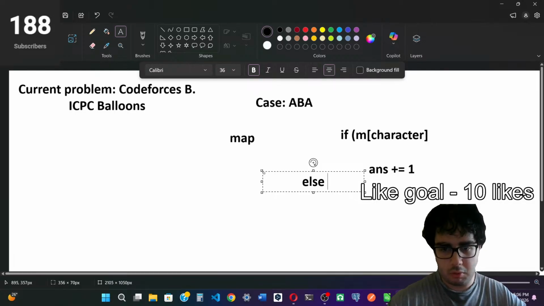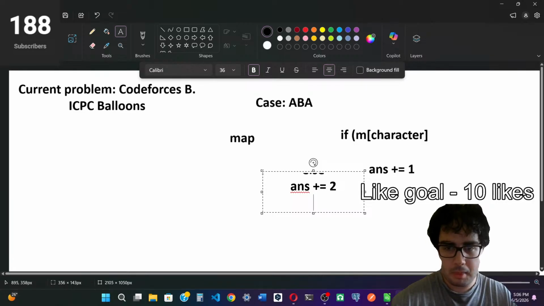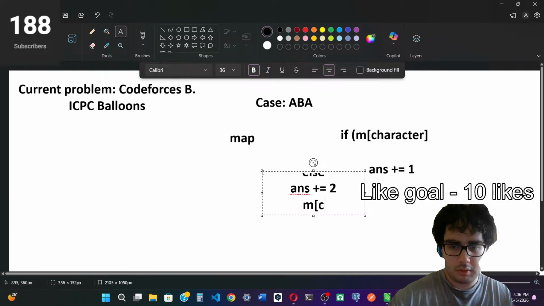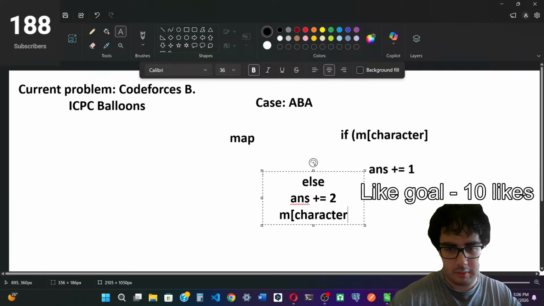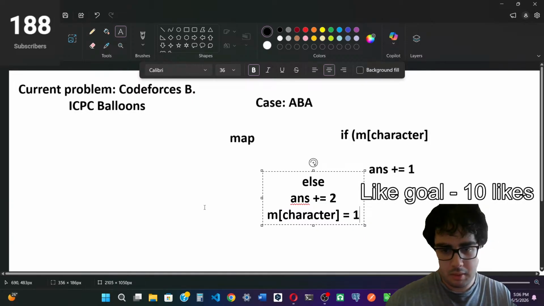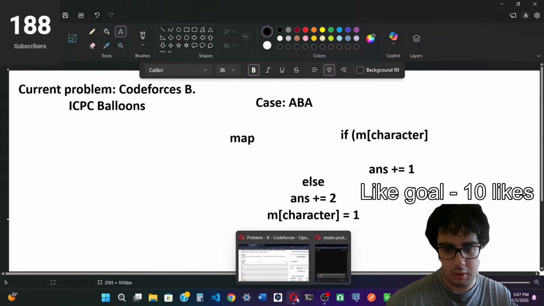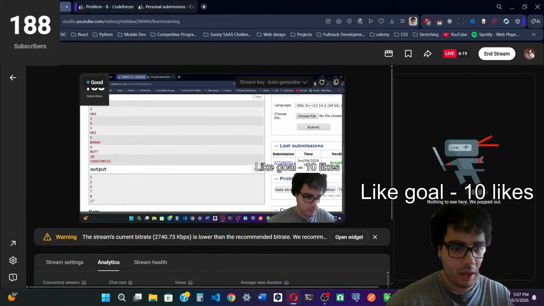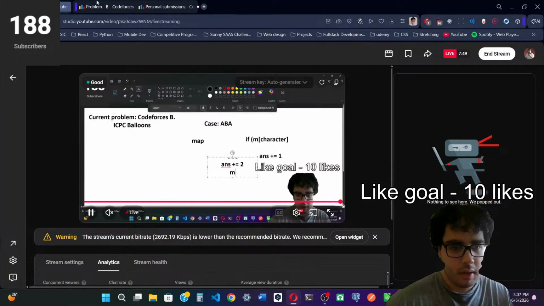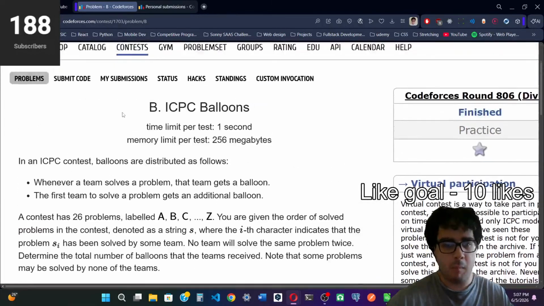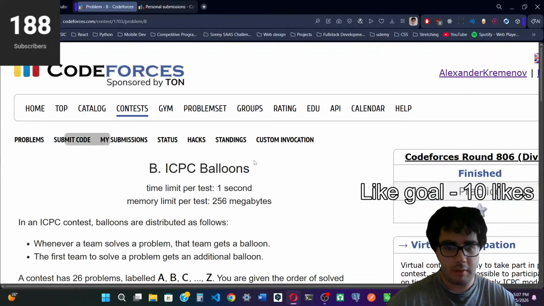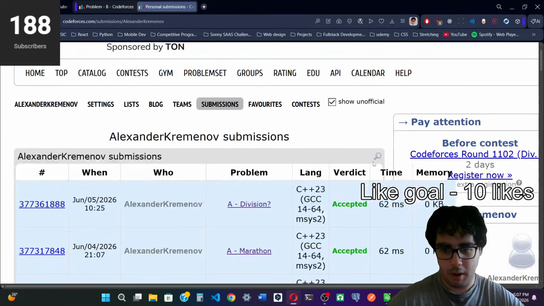Else we're going to do our answer plus equals 2, and then we're going to do M of character, and that's going to be equal to 1. So we add that character to the map, and that's how we keep track of the characters in the map. And yeah, that is basically what happens. That's kind of about it for this one.